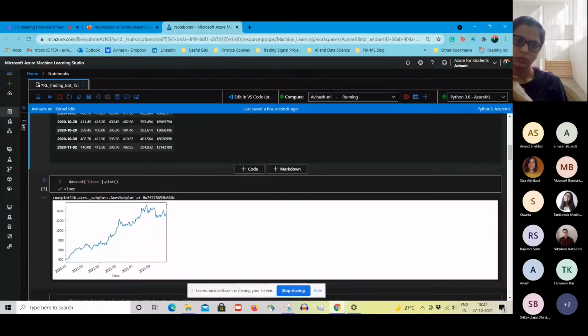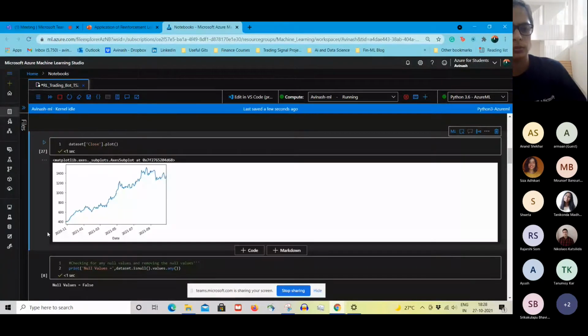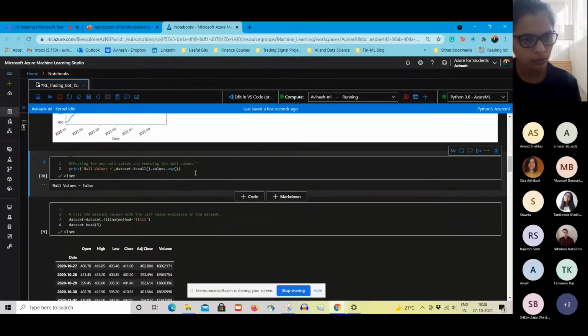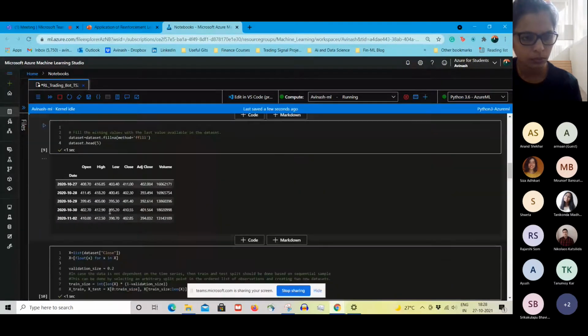Then just for illustration, this is Tata Steel from 2011 to 2021, pretty much the past 1 year of data. It's plotted with a basic matplotlib plot, and then we check if there are any null values. There are no null values, so we're good to go.